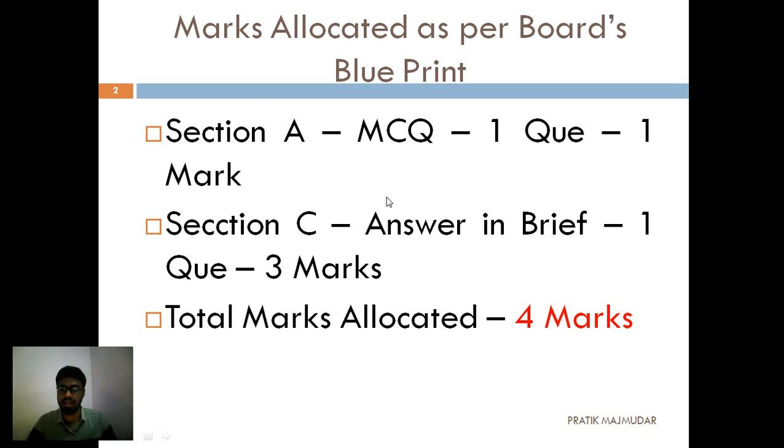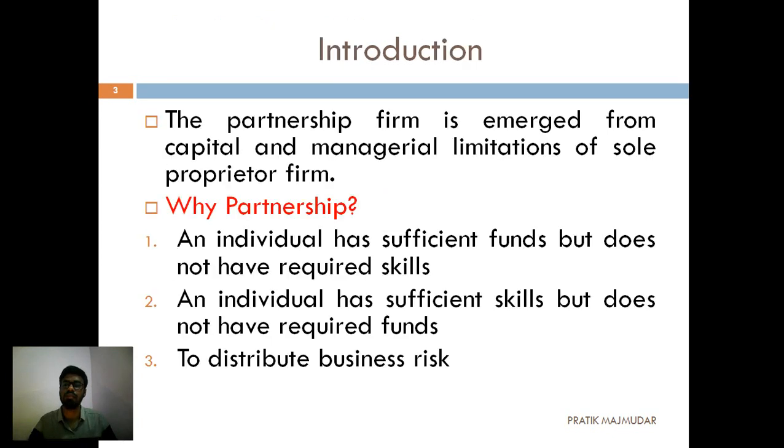Okay, so let's start with the first unit. Now, let's start with the introduction. You have seen in standard 11th, everything is only about sole proprietorship. Now, there are some limitations of a sole proprietorship. One limitation is basically capital, and the second is managerial limitations. To compensate for these, the partnership firm emerged. So the partnership firm emerged from the capital and managerial limitations of sole proprietorship.